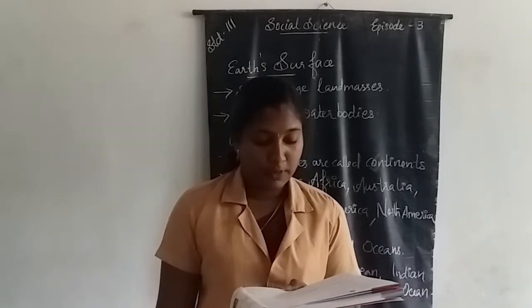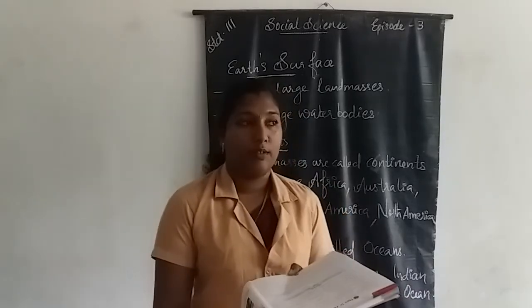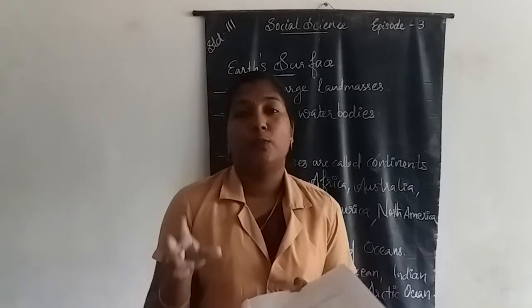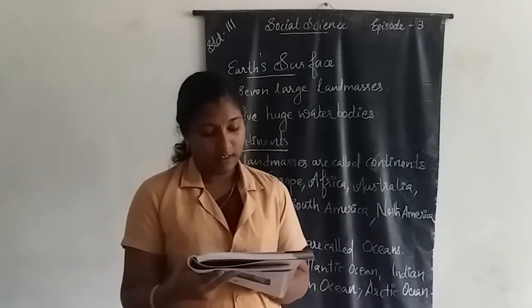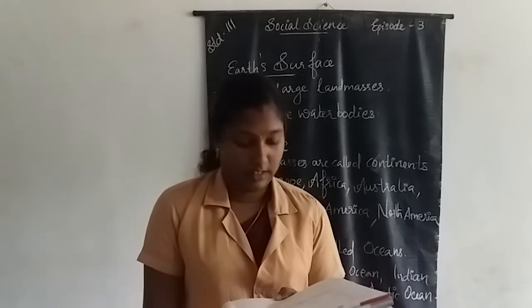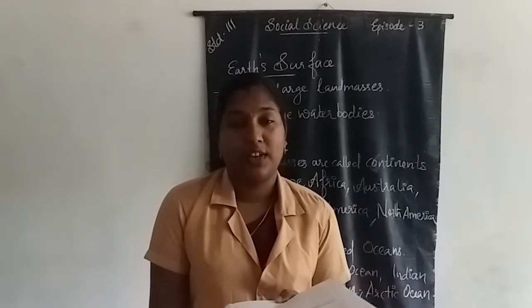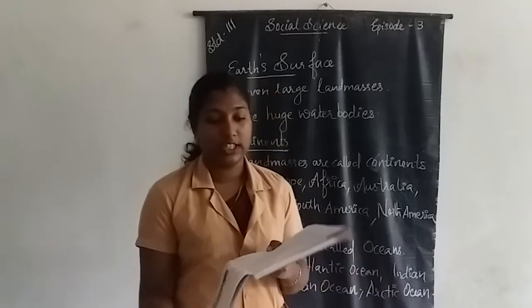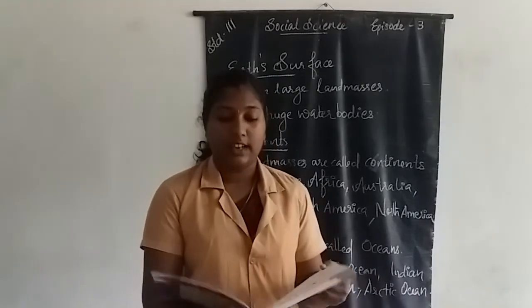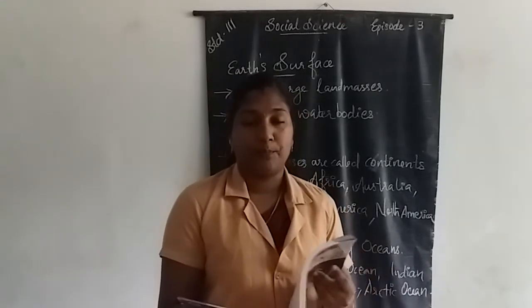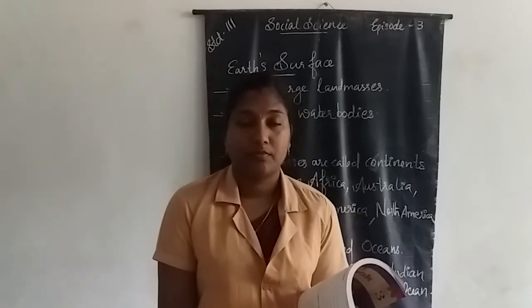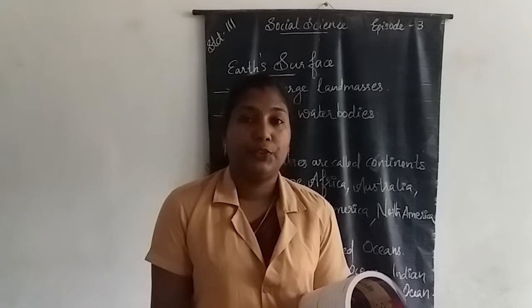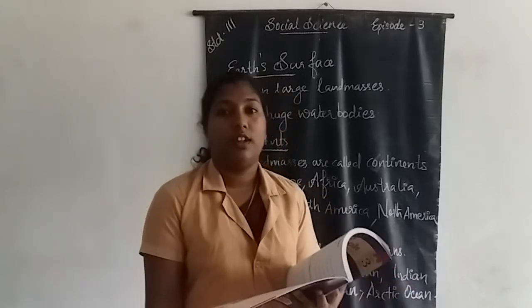What are the two movements of the Earth? We already learned the two movements of the Earth. Which are they? Rotation and revolution. Then, what is the atmosphere?